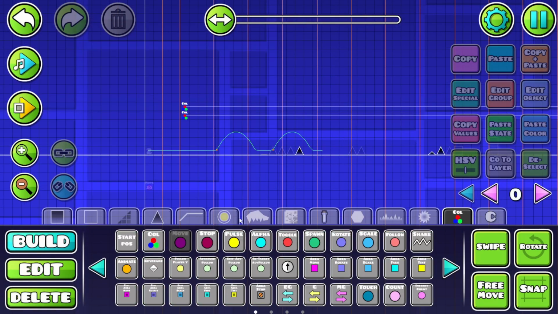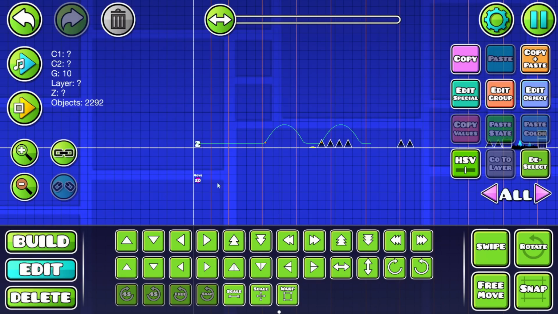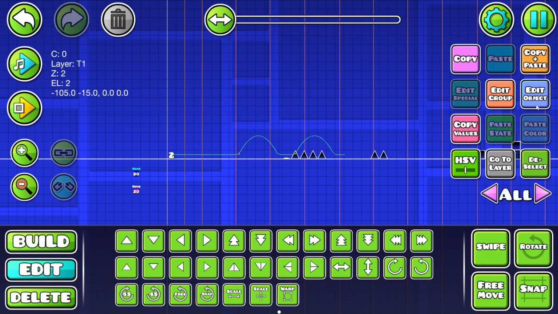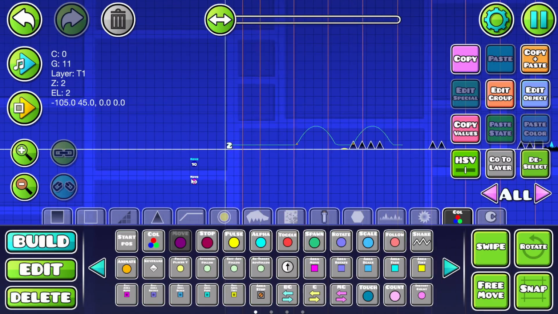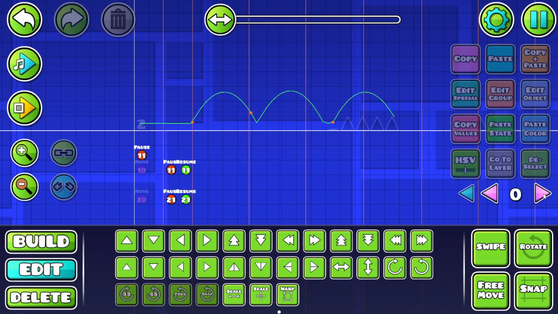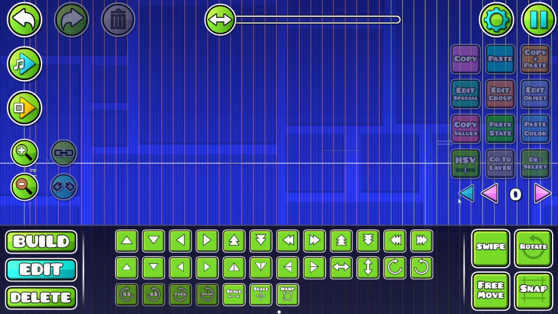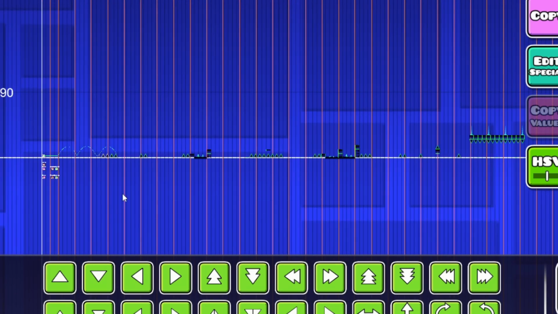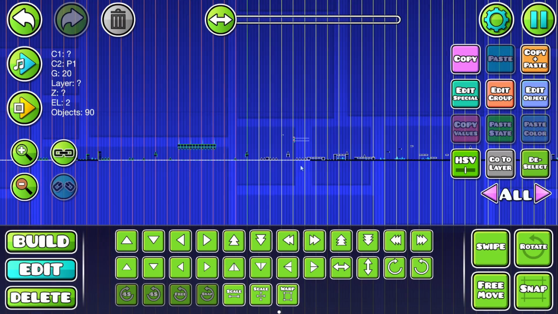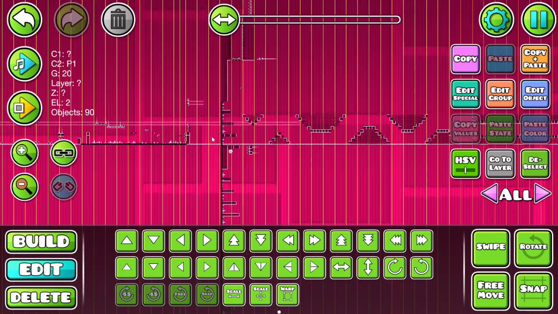And then now we have to do the same thing for Stereo Madness. So we'll have a trigger that makes Stereo Madness also move alongside the player, except we're gonna immediately pause it. So that works out nicely. What happened to Stereo Madness? Where did Stereo Madness go? Hello? What happened?